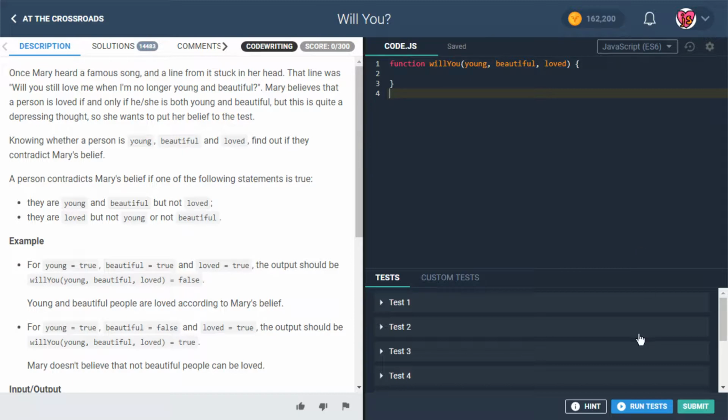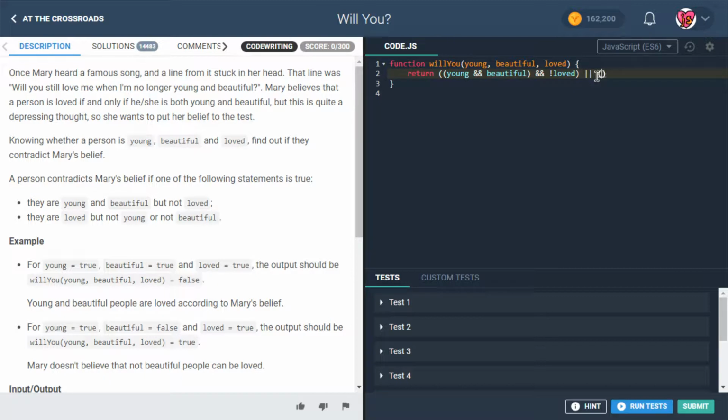Okay, so let's do this one, I guess, as literally as possible to begin with. Let's just put these word sentences into programming, so into lines of code. So, if they're young and beautiful but not loved. Okay, so let's try that. Young and beautiful but not loved. So that means and not loved. Okay, so that's one situation. That would represent a contradiction for us.